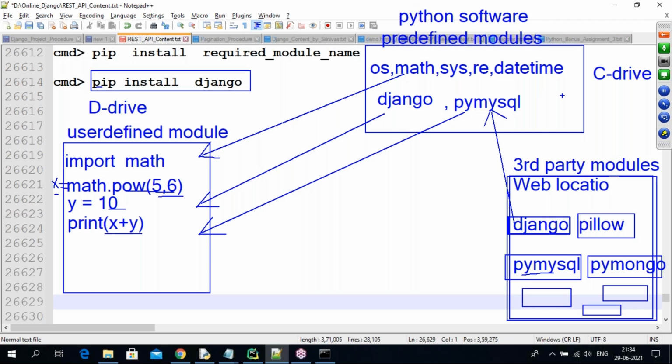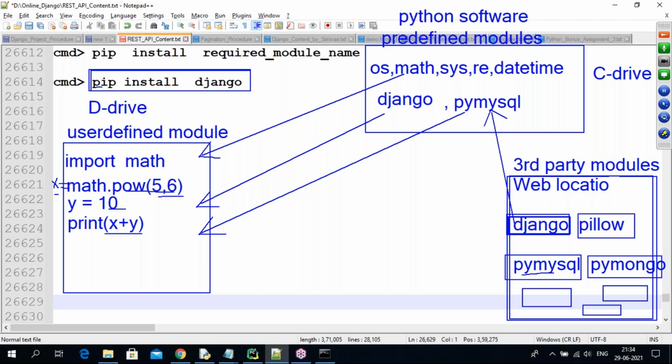So to install the Django framework, I told you the pip command must be required. Why? Because Django is a third-party module, and if you want to get this module, we get it using the pip command only. Clear, guys? How many types of modules are there, what is a predefined module, what is a user-defined module, what is a third-party module?